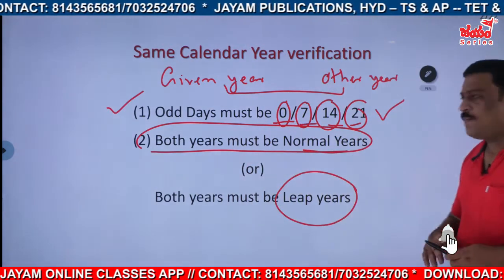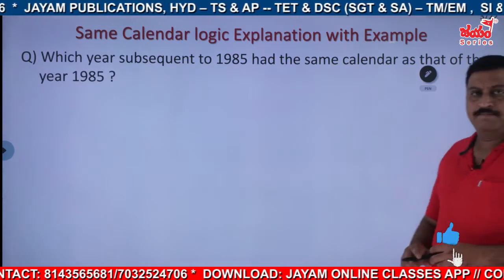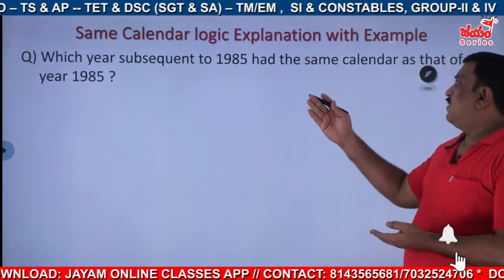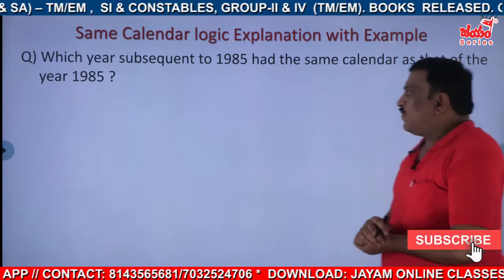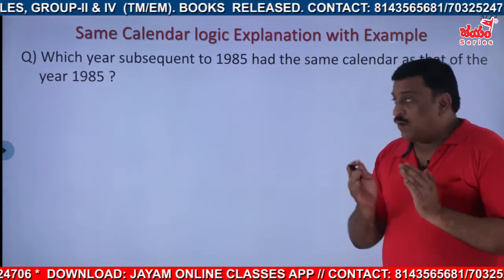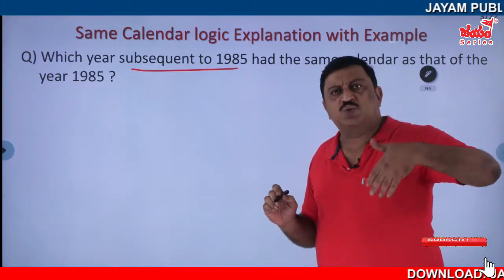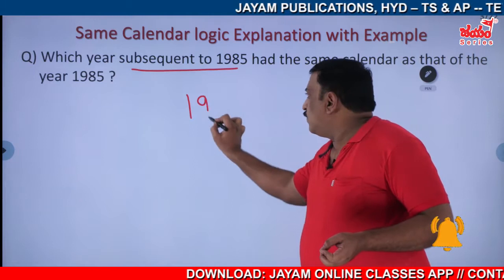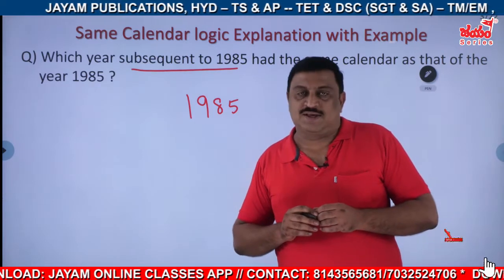So let us take one example and then start. Okay, see. The same calendar logic explanation with example. Okay, let us do this one. Which year subsequent to 1985 had the same calendar as that of the year 1985? See, they're asking about subsequent to. What do you mean by subsequent? Means next to, that is following 1985, that is after 1985, when will it have the same calendar? That's what they are asking.